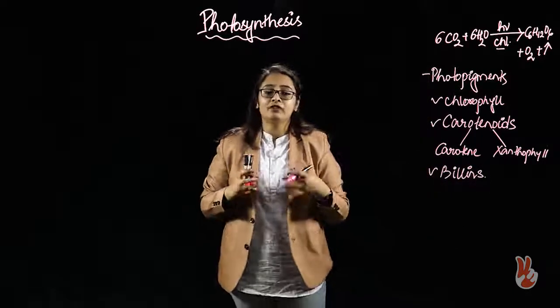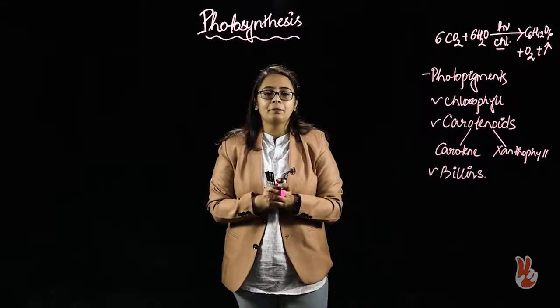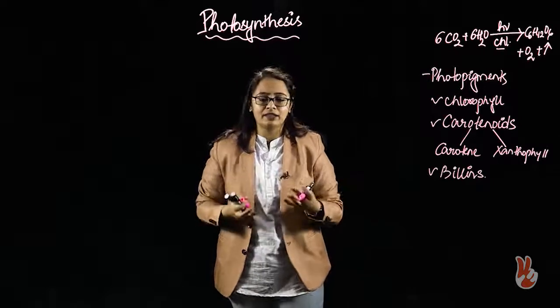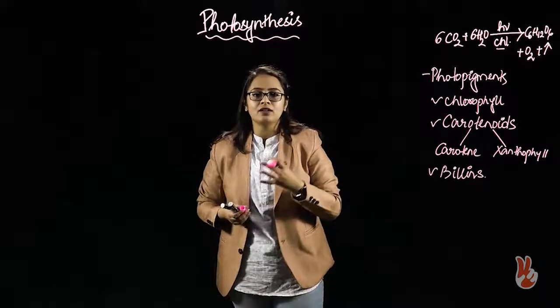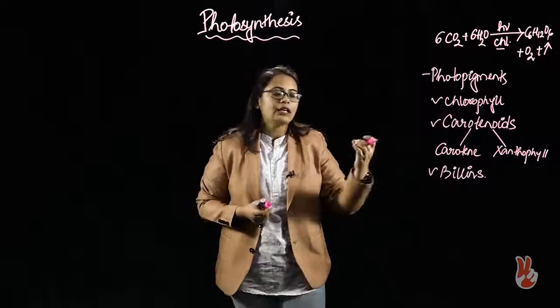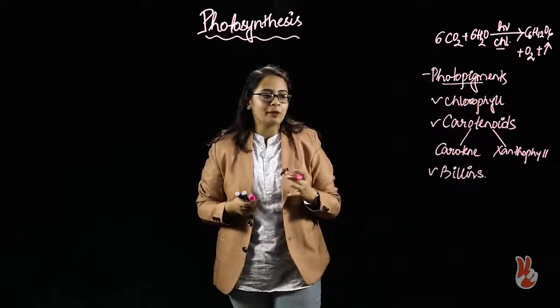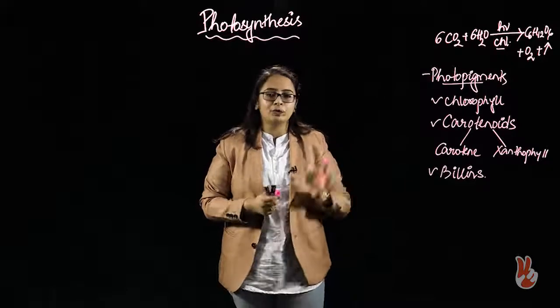The bilins can further be of different types. For example, we can have phycocyanobilin, we can have phycoerythrin, depending upon the type of plant or the type of organism in which it is present. So, these are the three types of photopigments.